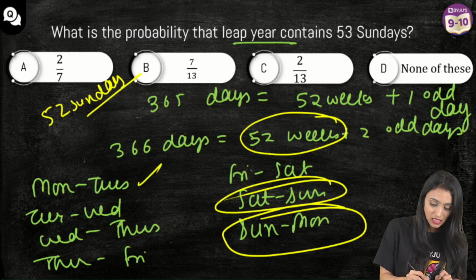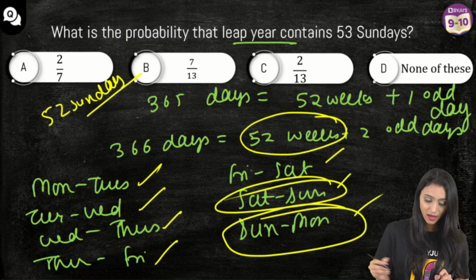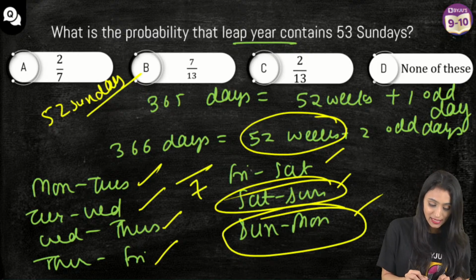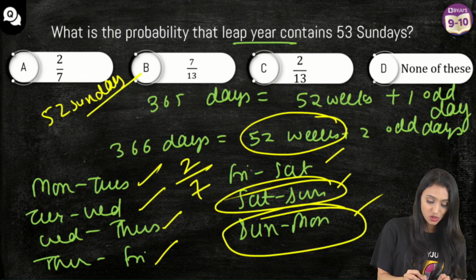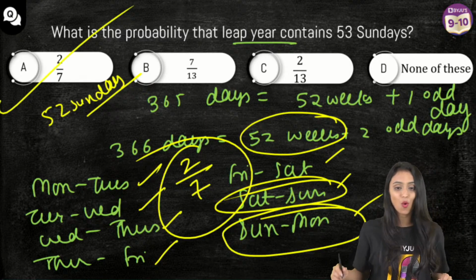So there are 7 cases. 1, 2, 3, 4, 5, 6, 7. 7 cases are here and 2 are favorable. So probability is going to be 2 by 7. Yes, you all were correct.